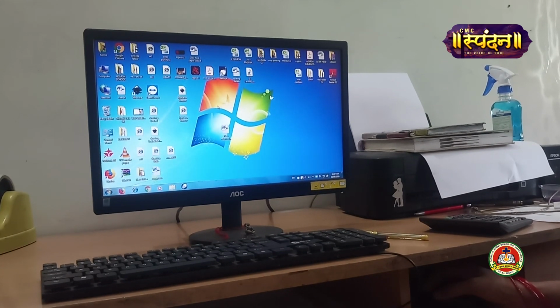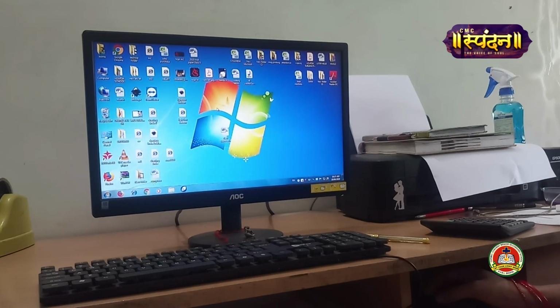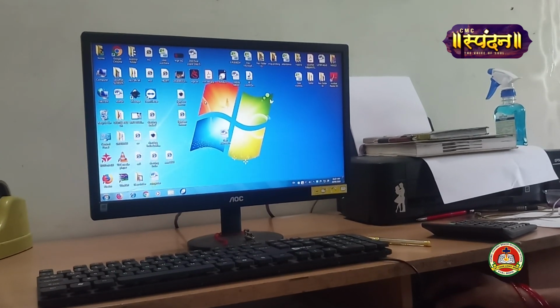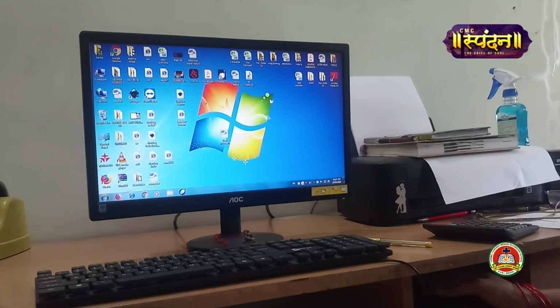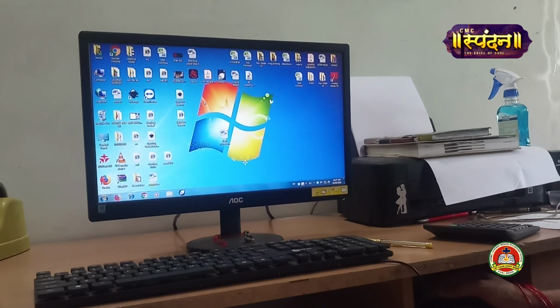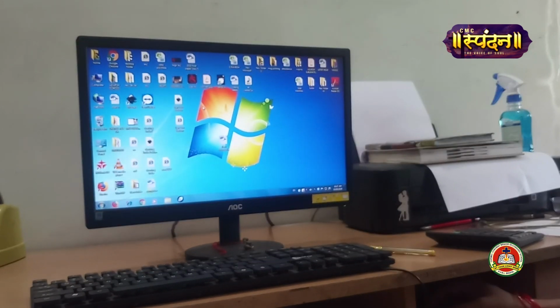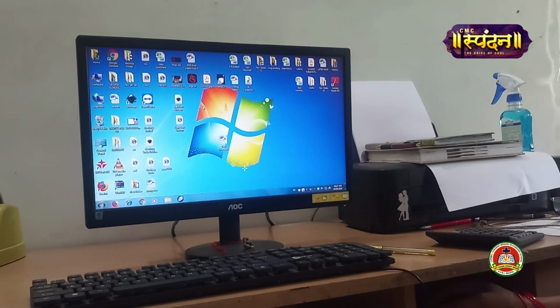Okay. Now I'll move to the next topic, that is 15 page number. We have files and folders. Now you all know what is file. When you maintain documents in your file, the collection of the documents create a file for you all. In the same way, we have files in our computers also, folders in our computer. So how to create this file and folder? First of all, I'll explain you a definition.